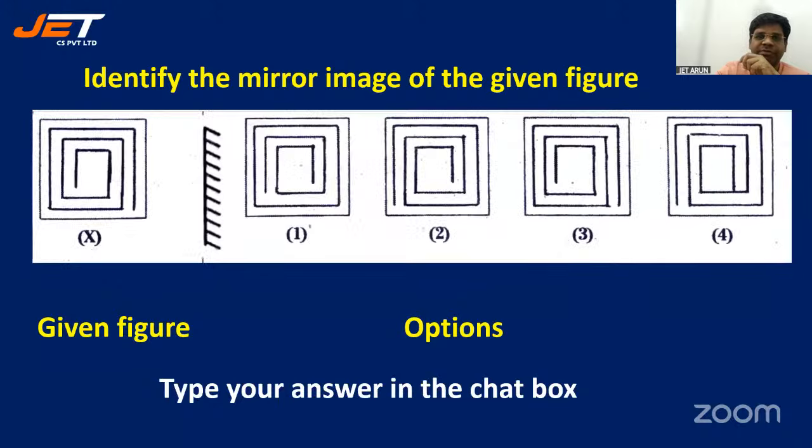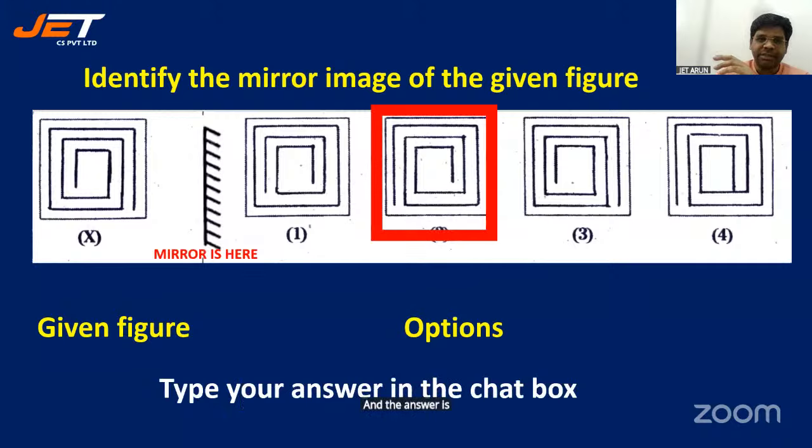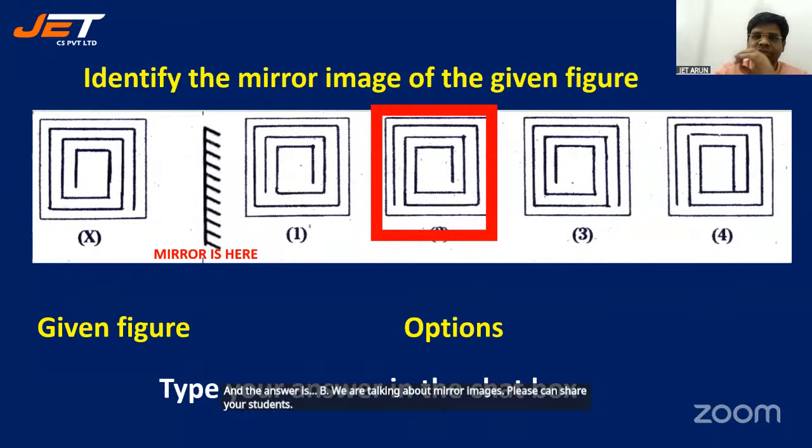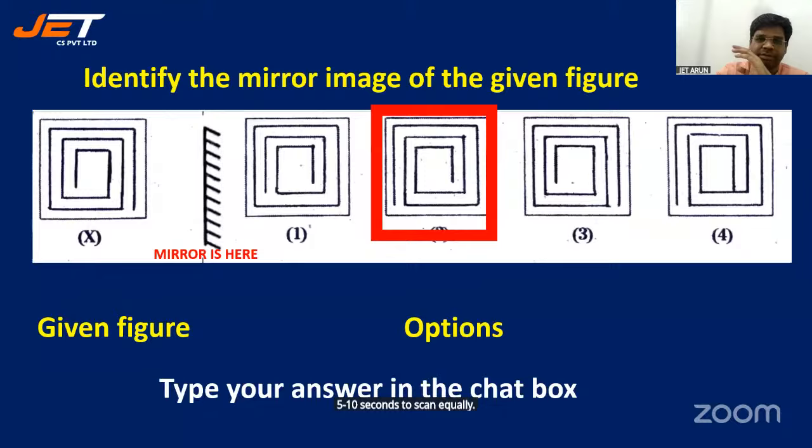Look at this one, quick. I'll give you 5 seconds for this one. 5, 4, 3, 2, and 1. And the answer is B. We are talking about mirror images. Quickly scan చేయాలి students. 5-10 seconds లో scan అయిపోవాలి. All right. I'll go for the next one.